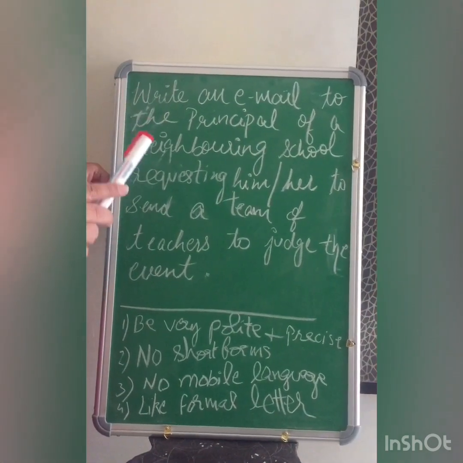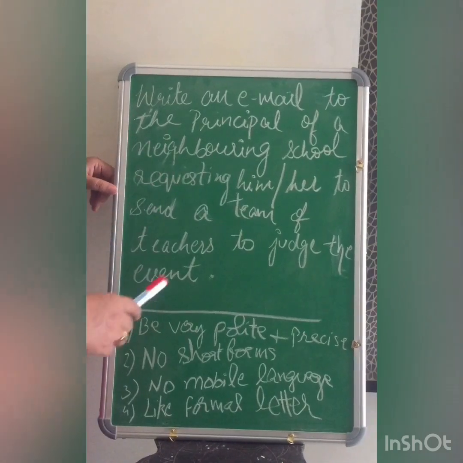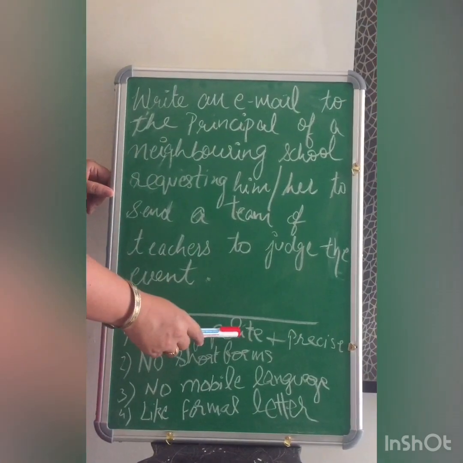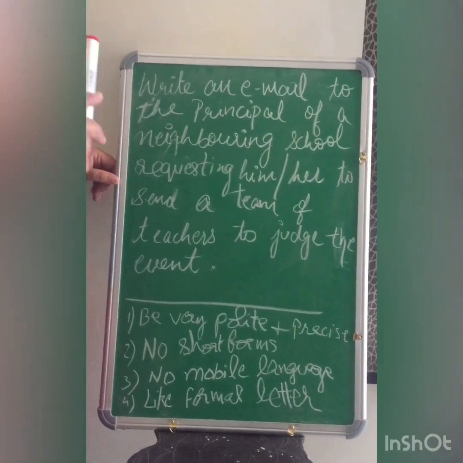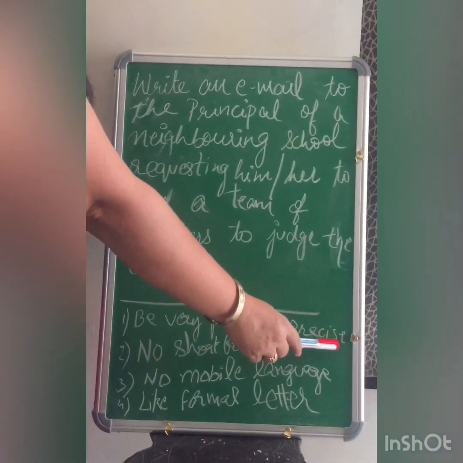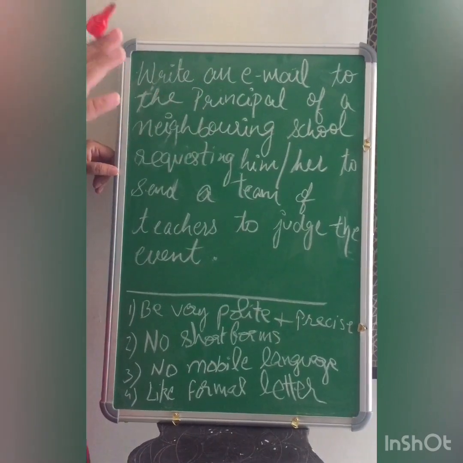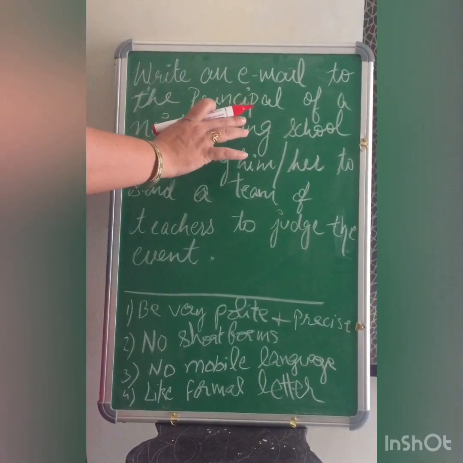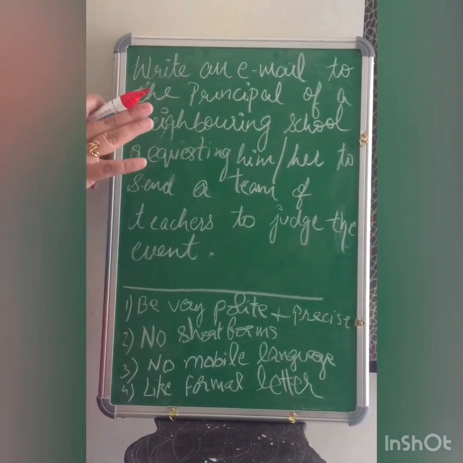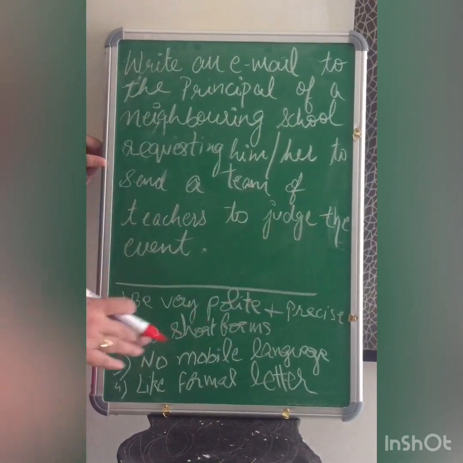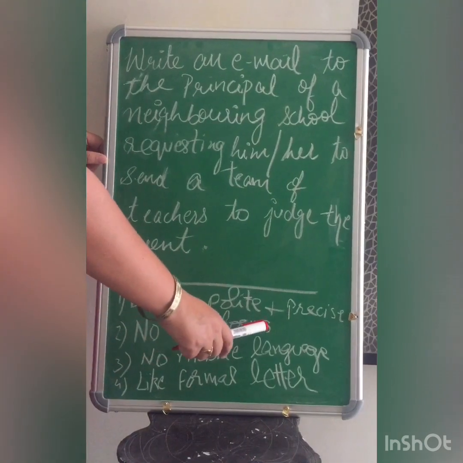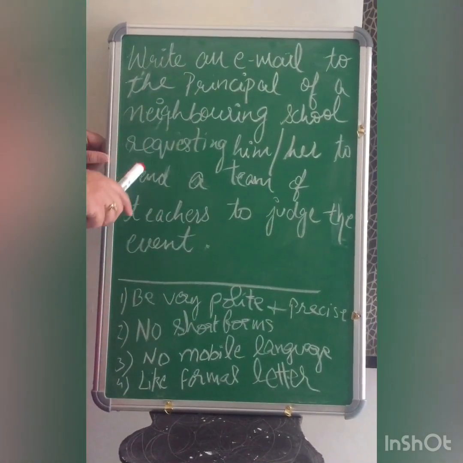Now, whenever you write an email, keep these things first of all in your mind. Be very polite. The language used should be very polite and courteous. Then be very precise. Be to the point. Remember, you're writing to the principal and he is a busy person. He does not have enough time. So you should be very much to the point. No short forms are required in writing an email.